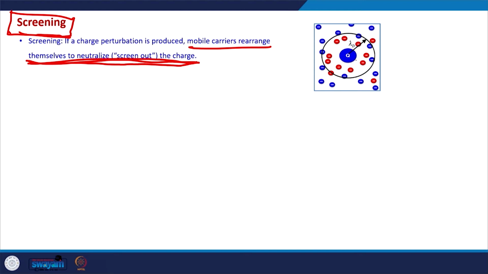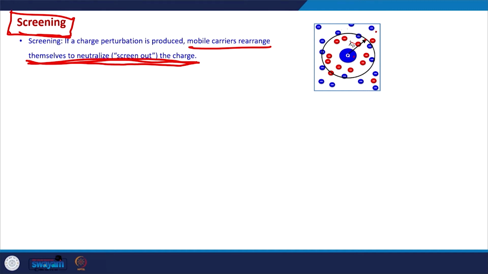In this figure here, as you can see, this is a system of mobile charge carriers. The blue ones are the positive charge carriers and the red ones are the negative charge carriers. What we do is we put some positive charge in the system. Then the negative charge carriers rearrange themselves in such a way that after a certain distance, the effect of this positive charge and the collective effect of the negative charge will neutralize each other, which means that we will not feel any potential due to this positive charge after a certain distance.